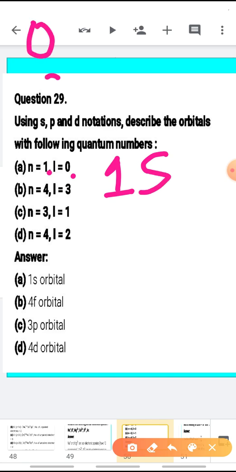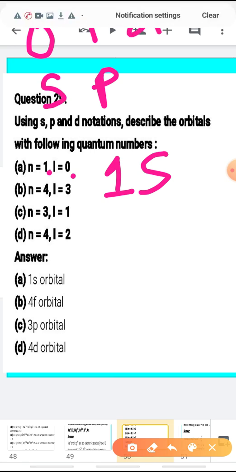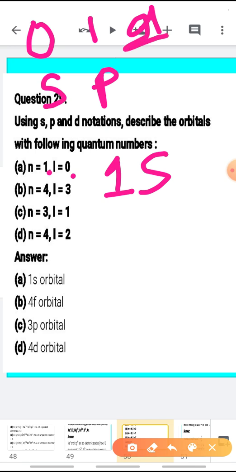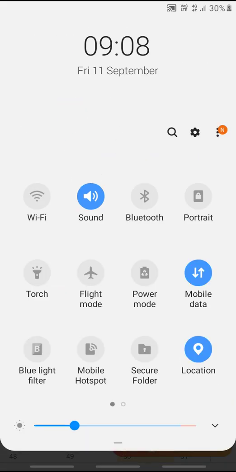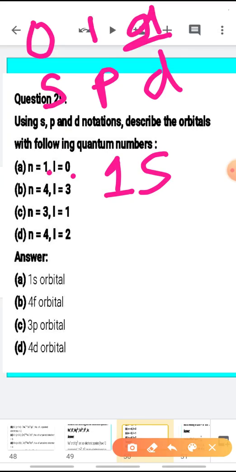Because 0 corresponds to s orbital, 1 to p orbital, 2 for d orbital and 3 for f orbital. So it is 0, we'll write 1s. 4, 3 will be 4f, 3 means f.